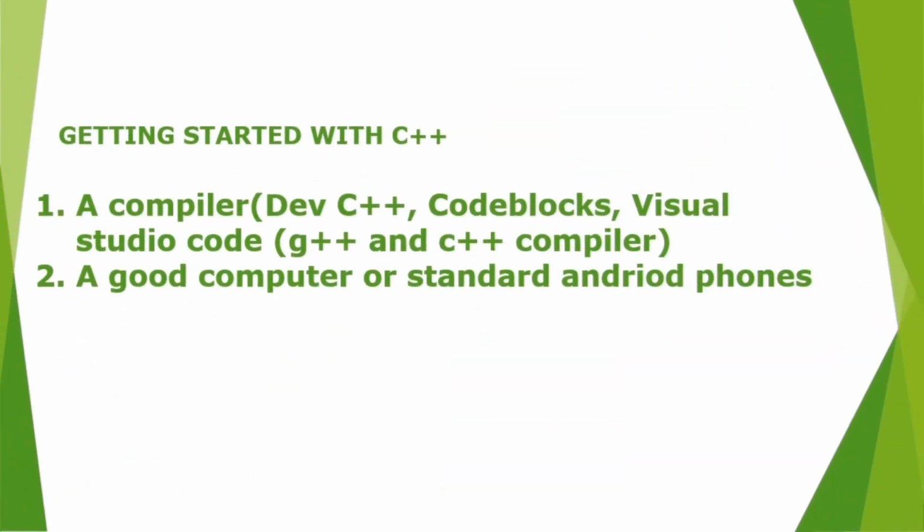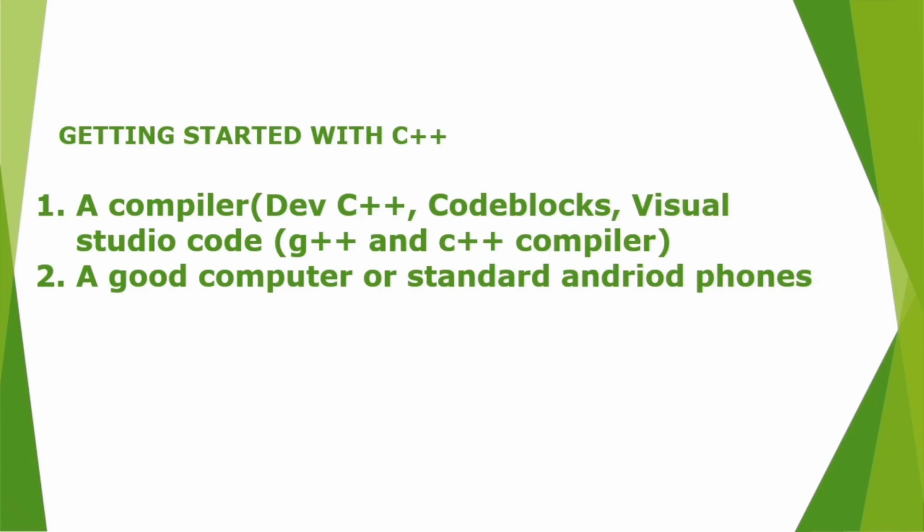Alright, let's get started with C++. In order for you to start coding in C++, we're going to need certain tools. The first and the most important is a compiler. We have lots of C++ compilers out there. Popular ones are Code::Blocks, and if you wish to use Visual Studio Code, try installing the G++ and C++ compiler extensions from the marketplace in Visual Studio Code. But for the purpose of this tutorial, I'm going to be making use of Dev C++.